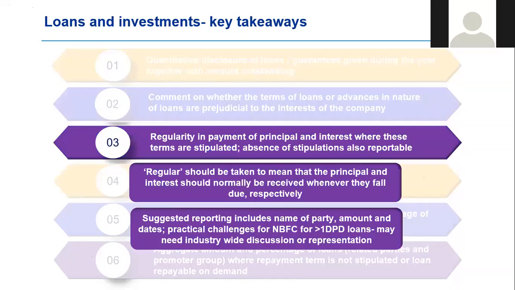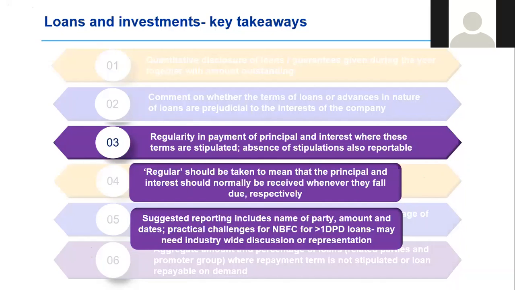This is my favorite clause because this is something that is very close to the financial services entities. What the clause basically says is, as an auditor, you are required to comment on the regularity in payment of principal and interest where these terms are stipulated. Interestingly, regular is taken to mean that the principal and interest are received when they fall due.